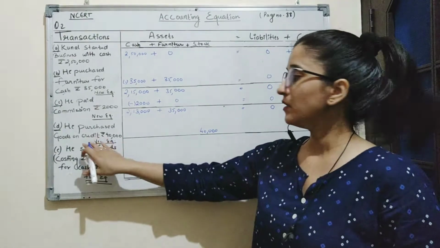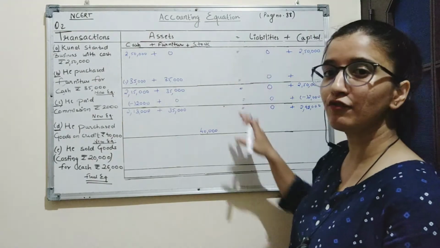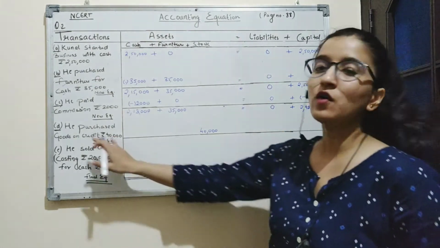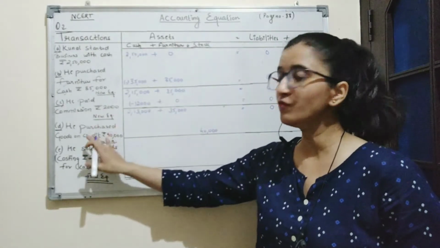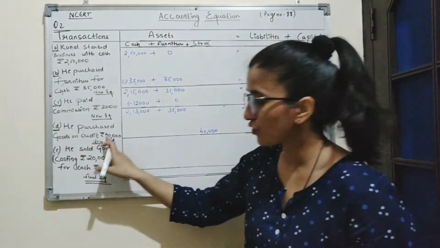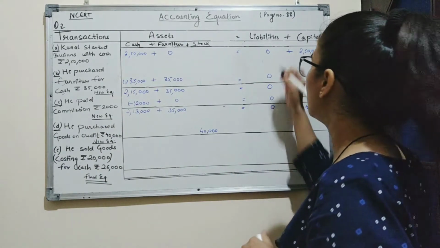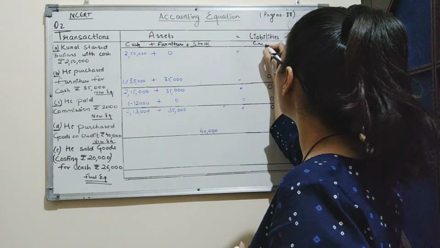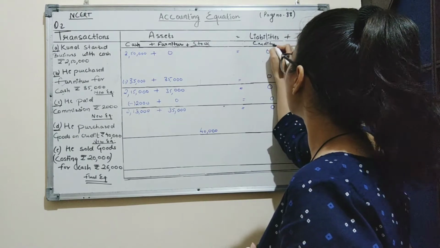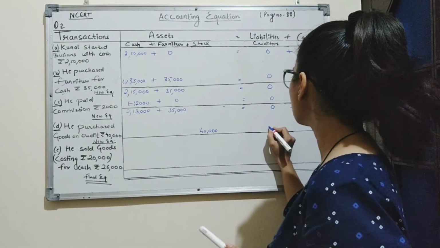At the same time, this transaction also increases the liabilities in the form of creditors. Now creditors are the persons from whom we purchase goods on credit. So whenever the goods are purchased on credit, a new column of creditors is opened on liabilities side. So we will open a column of creditors on liabilities side with the amount rupees 40,000.